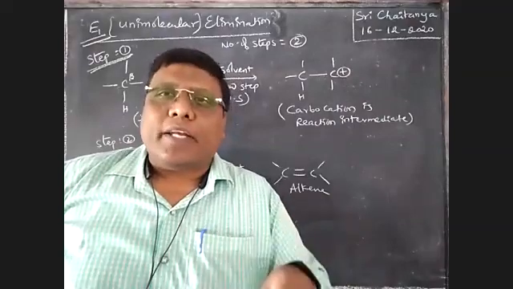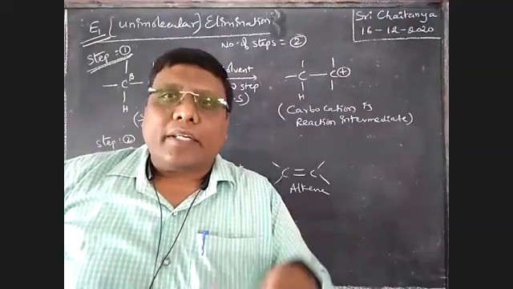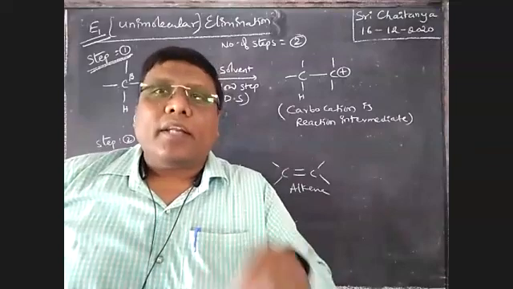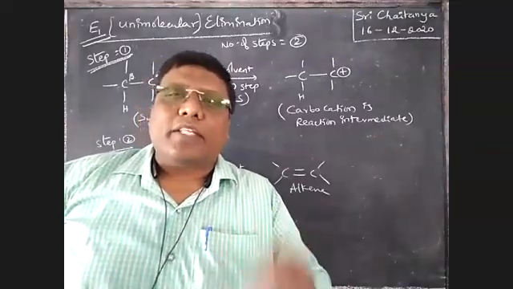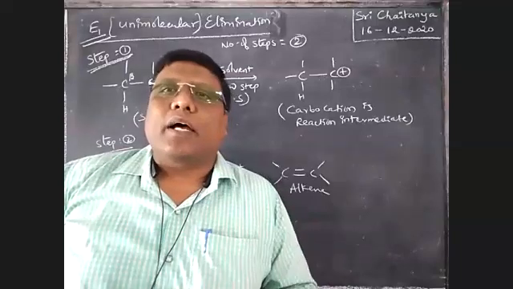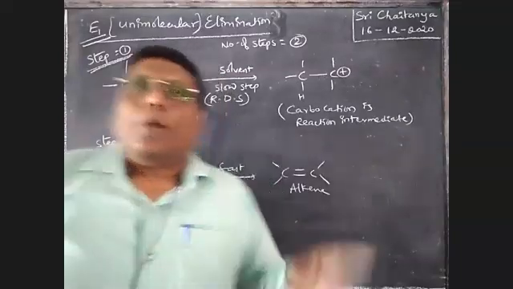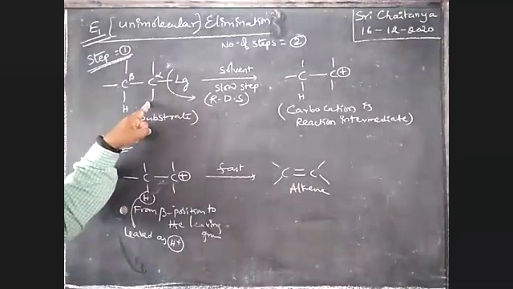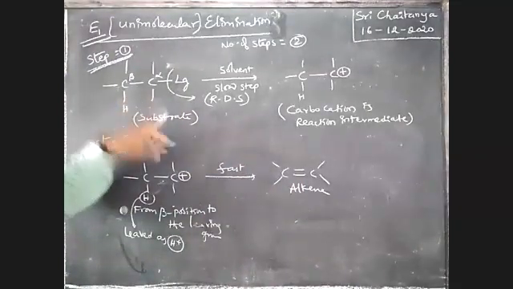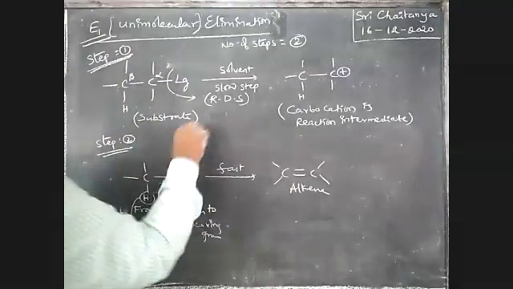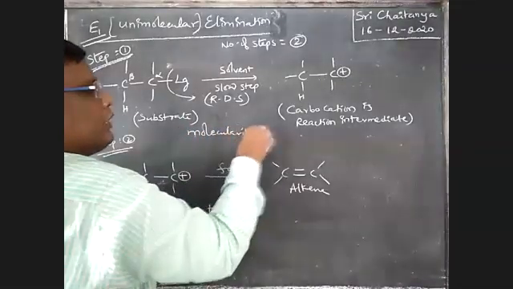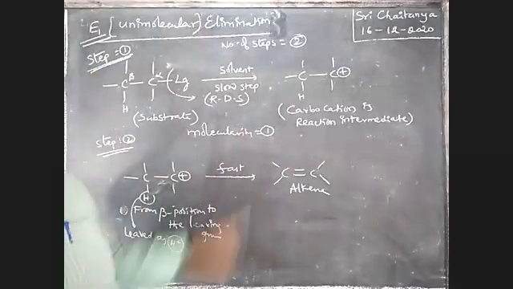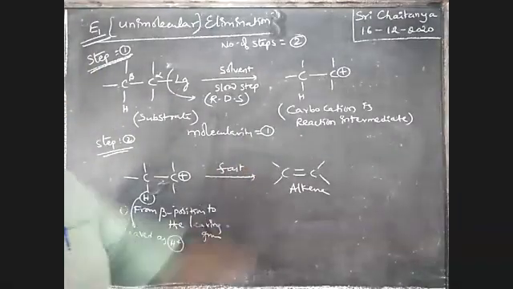It is the number of reactant molecules present in the rate determining step. Only one reactant molecule participated here. Therefore, the molecularity of this reaction is equal to 1.